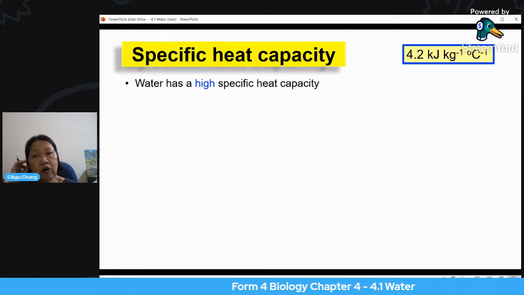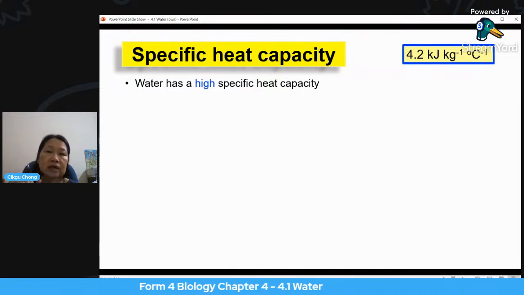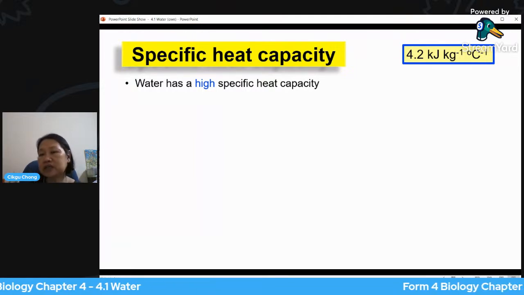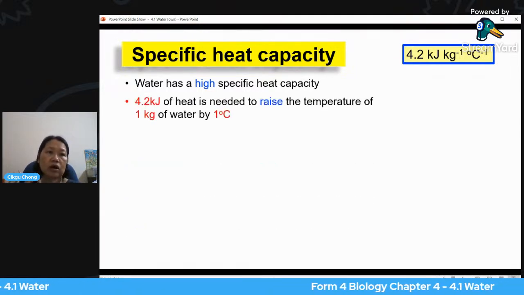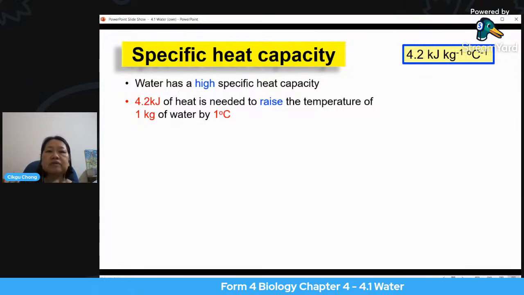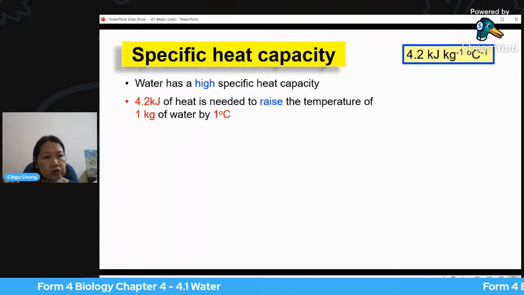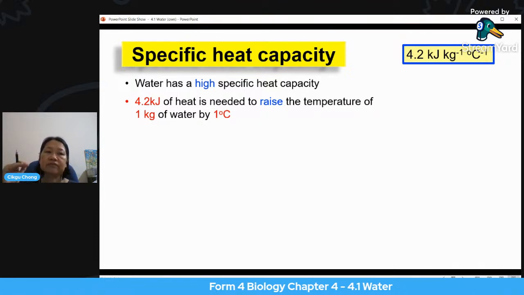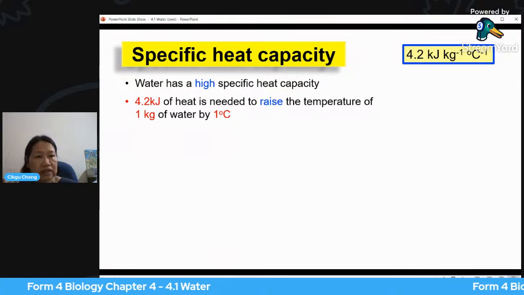You read this as 4.2 kilojoule per kilogram per degree Celsius. What does this mean actually? It means that water is able to absorb heat. How much? 4.2 kilojoule of heat is needed by the water to raise the temperature of 1 kilo of water by 1 degree Celsius.